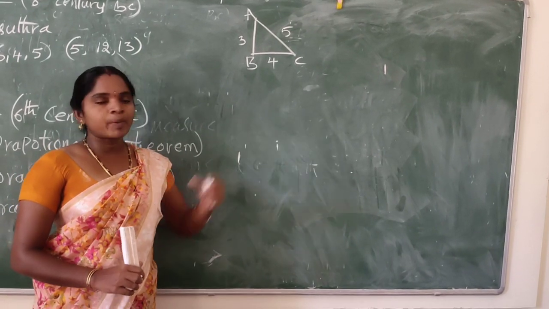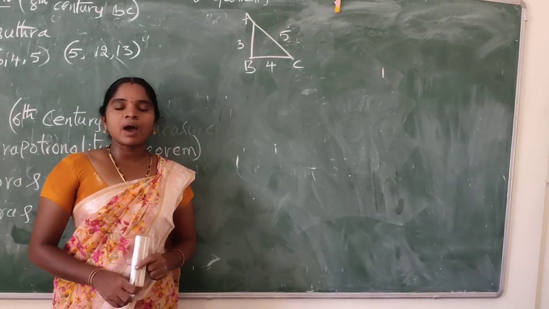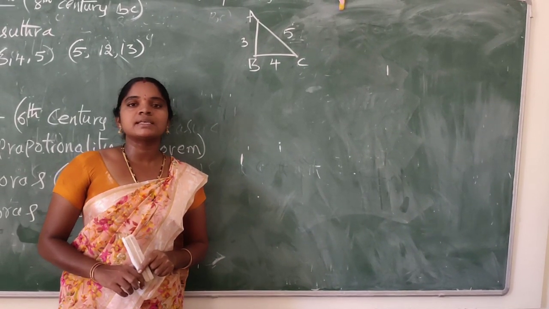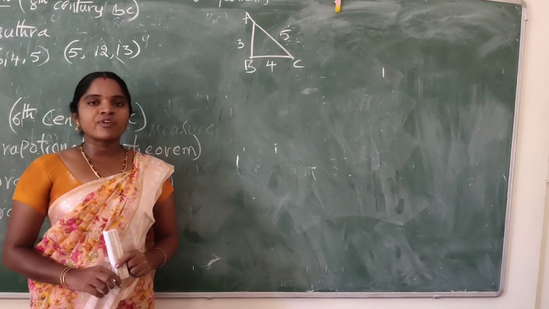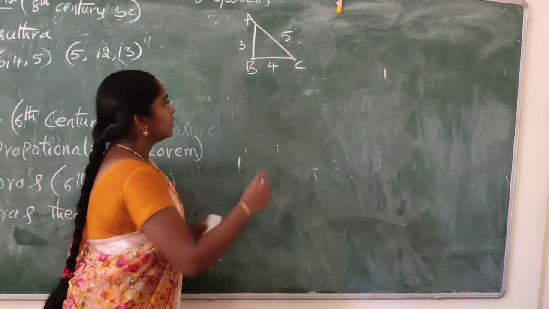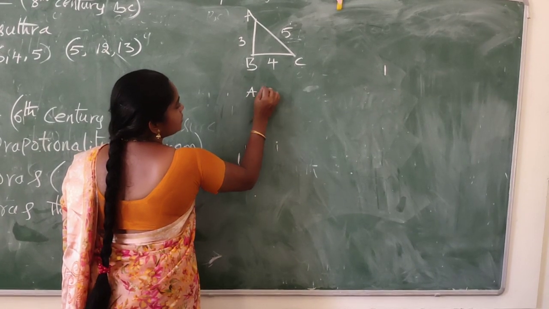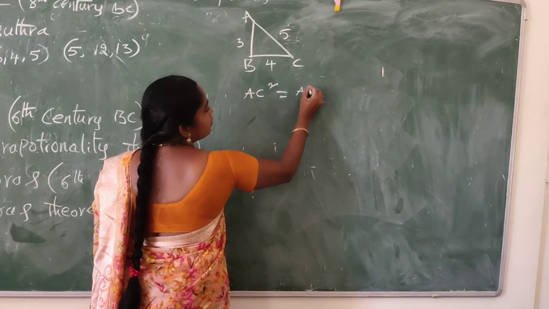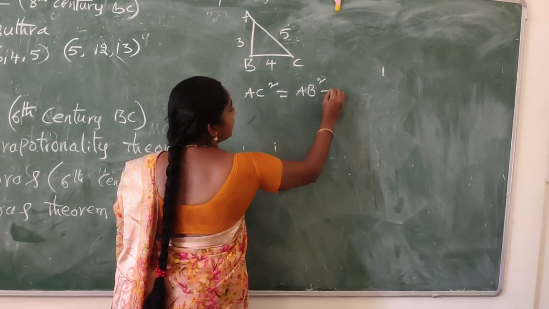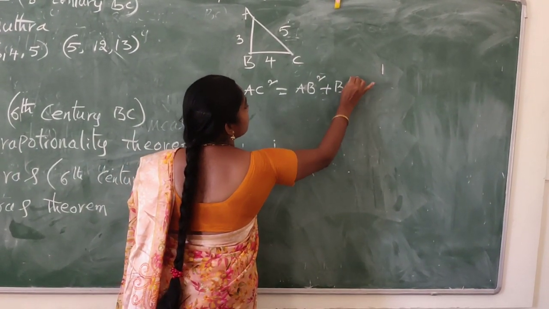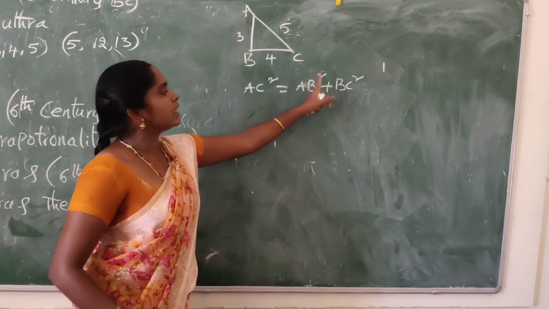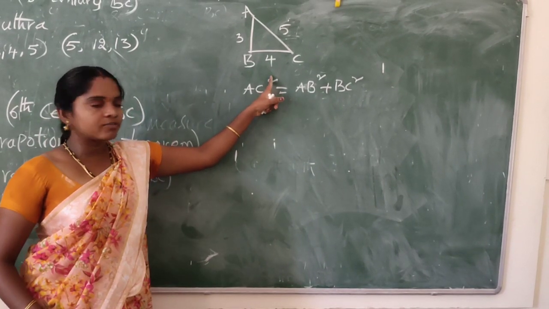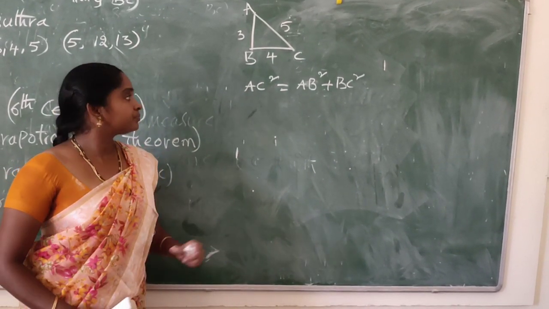The sum of the squares of the other two sides is equal to the square of the hypotenuse. So AC square equals AB square plus BC square.